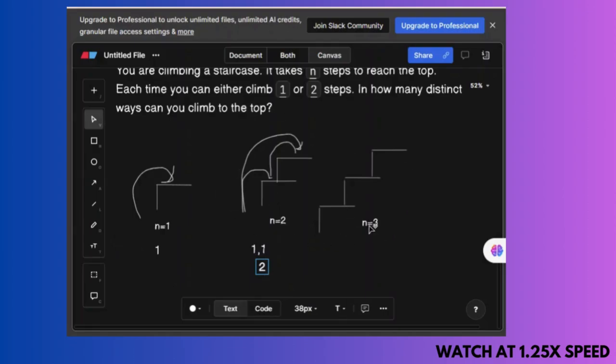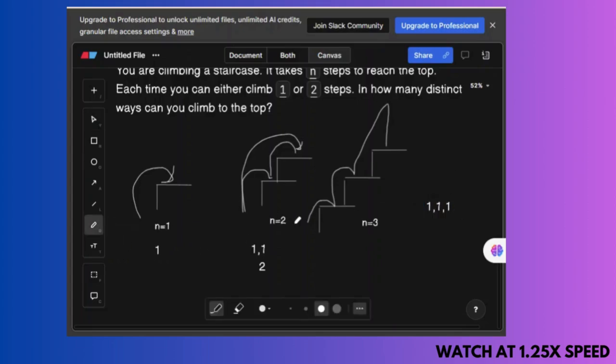In the third case, if my n equals 3, I have to reach the top. So how many different ways? The first way is to take one step, then one step, then one step, and reach the top. This is my first way. The second way is to take two steps and then one step. This is the second way.